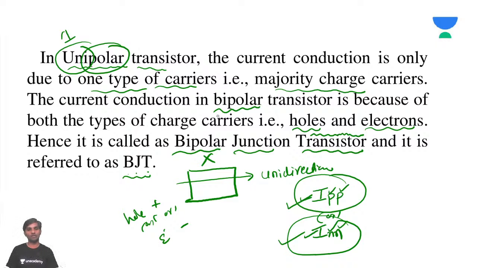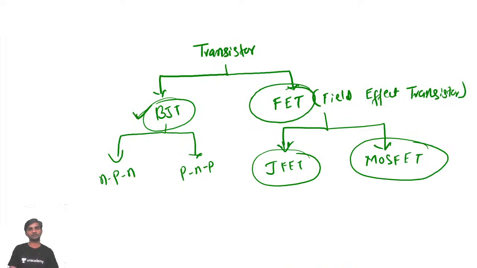And bipolar means you have charge carriers which are both holes and electrons, and current is because of both holes and electrons. Because of that, it's called the bipolar transistor.